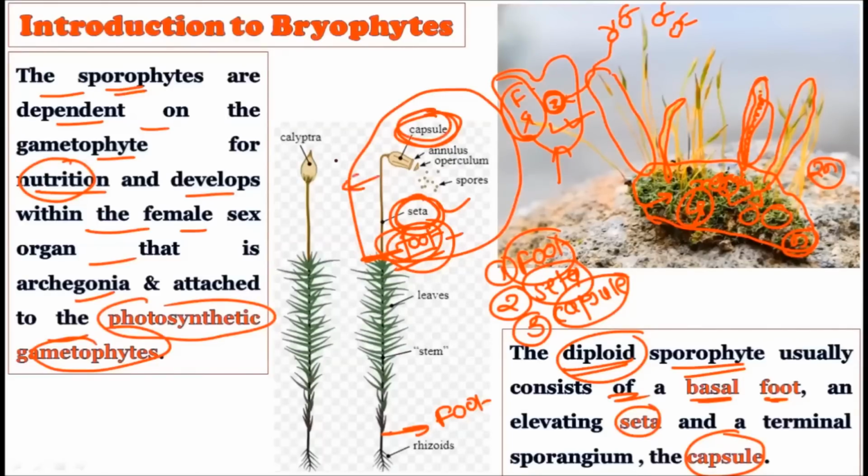Please remember, this is a diploid sporophyte, and this is a haploid gametophyte. You can observe in this picture, on this haploid gametophyte the diploid sporophyte is growing, and for nutrition it is dependent on the gametophyte. The plant body of this sporophyte is divided into the foot, seta, and capsule.